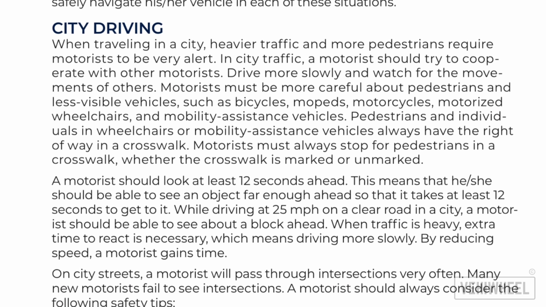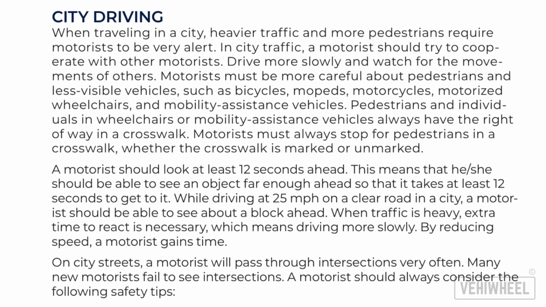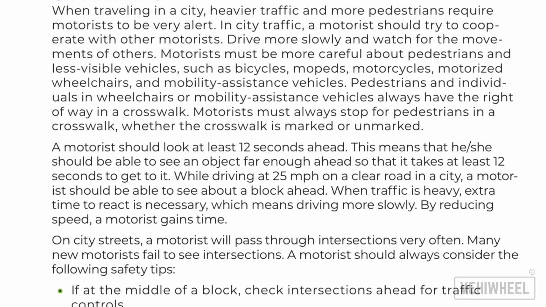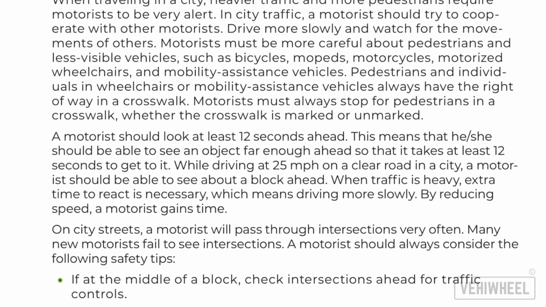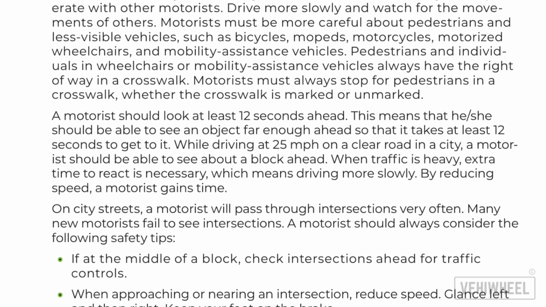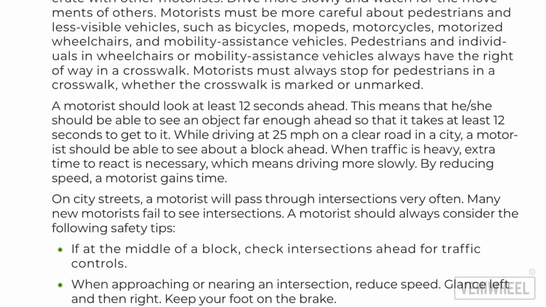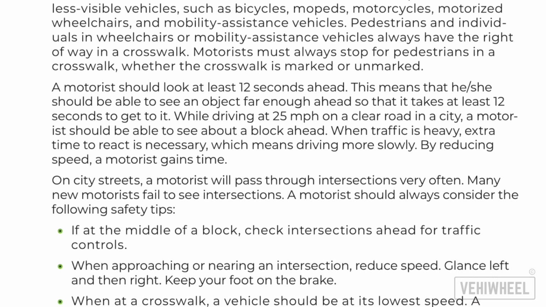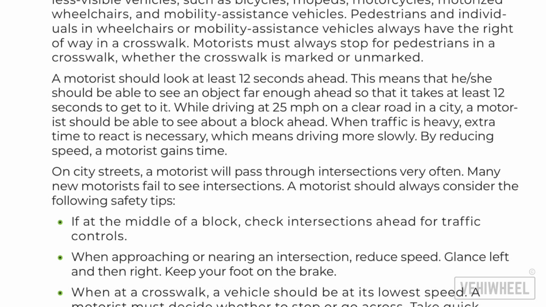A motorist should look at least 12 seconds ahead. This means that he/she should be able to see an object far enough ahead so that it takes at least 12 seconds to get to it. While driving at 25 miles per hour on a clear road in a city, a motorist should be able to see about a block ahead. When traffic is heavy, extra time to react is necessary, which means driving more slowly. By reducing speed, a motorist gains time.